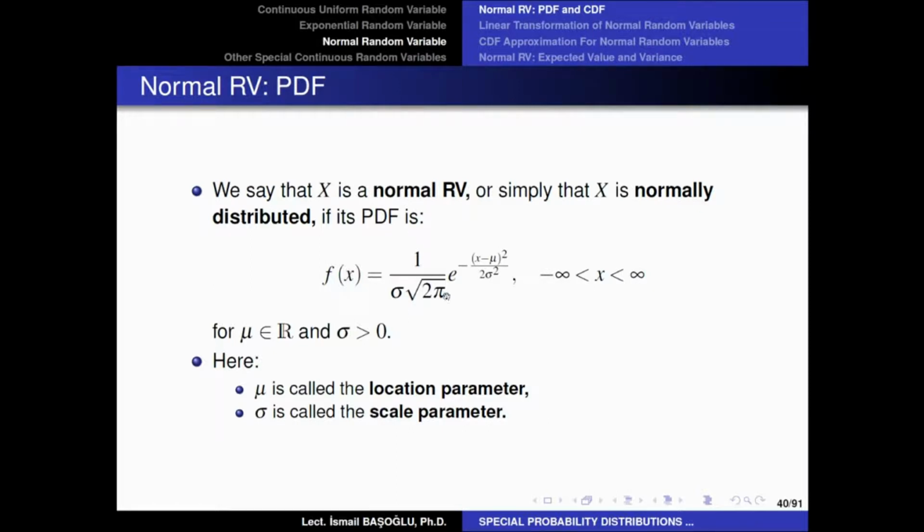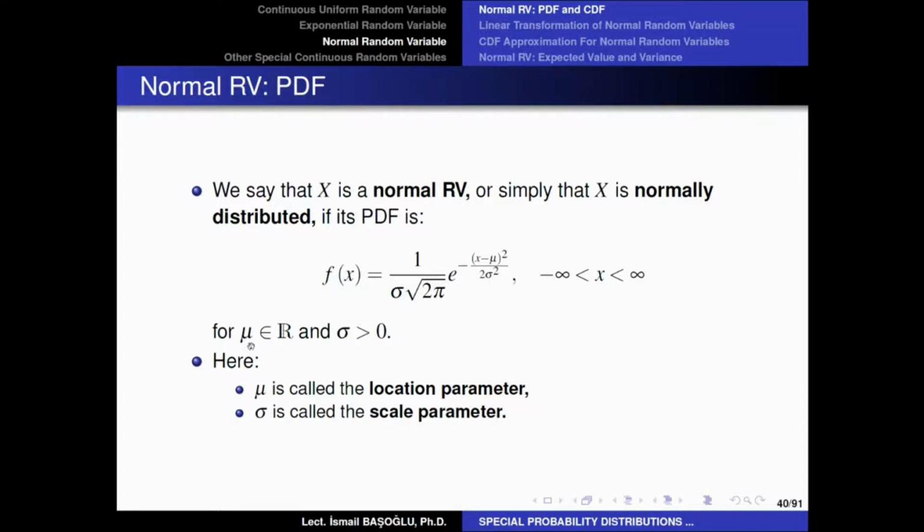However, it has parameters. So we have two unknown values here in this function, which are mu and sigma. So we have mu in the numerator of the power of the exponential function, and we have sigma in both parts, in the denominator of the multiplier term and also in the denominator of the power of the exponential function.